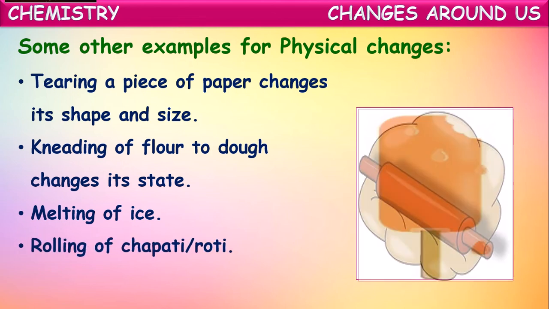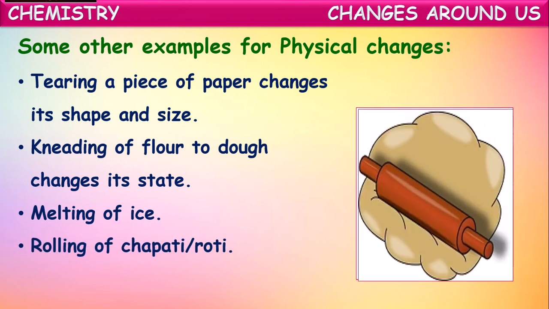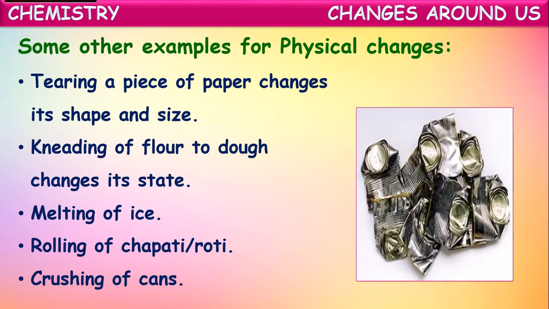Next one, rolling of roti or chapati. Then also it changes its shape, but no new substance is formed. Next, crushing of iron tins or cans. The cold drink tins or cans, after finishing, if we crush them, what happens?